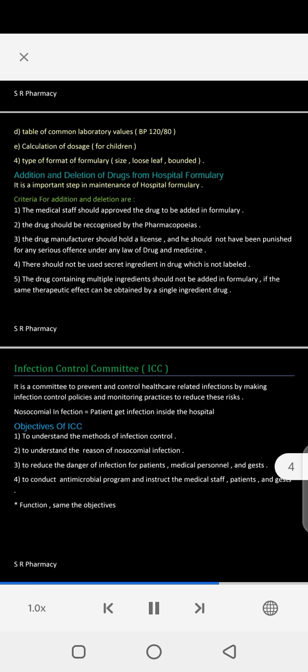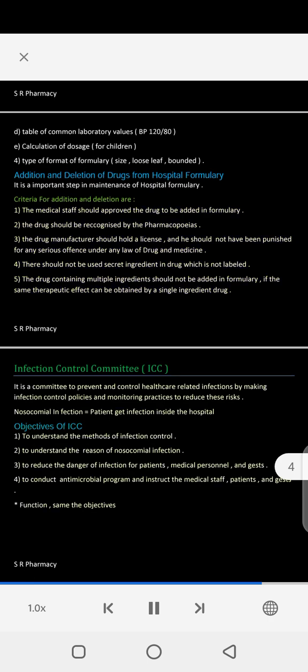Addition and deletion of drugs from the hospital formulary. It is an important step in maintenance of the hospital formulary. Criteria for addition and deletion are: 1. The medical staff should approve the drug to be added in the formulary. 2. The drug should be recognized by the pharmacopoeias. 3. The drug manufacturer should hold a license, and should not have been punished for any serious offense under any law of drug and medicine. 4. There should not be a secret ingredient in the drug which is not labeled. 5. A drug containing multiple ingredients should not be added to the formulary if the same therapeutic effect can be obtained by a single ingredient drug.